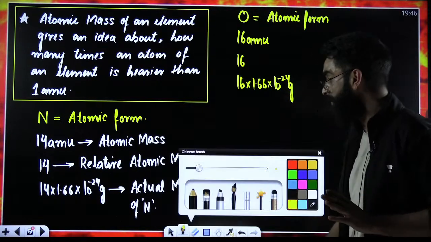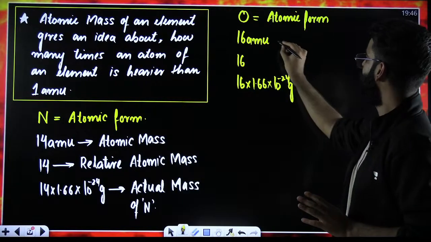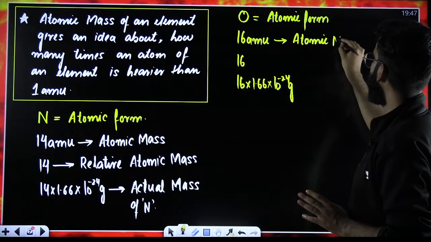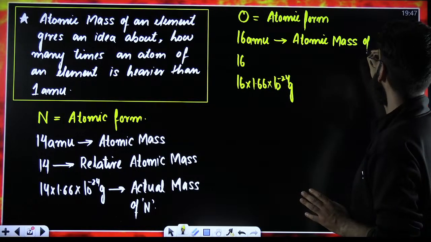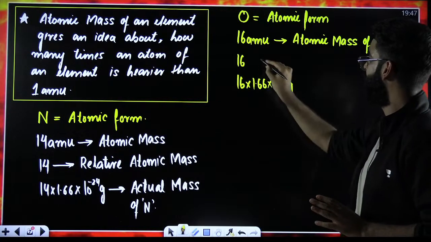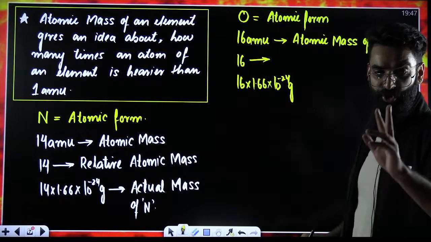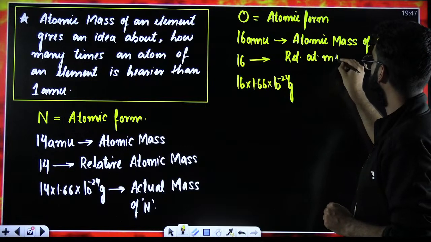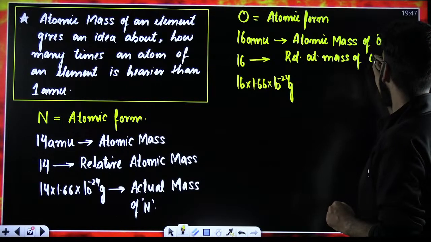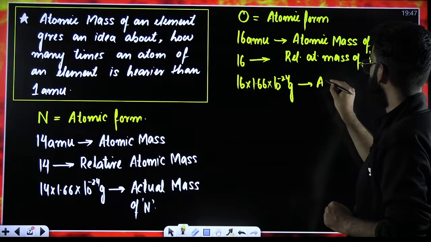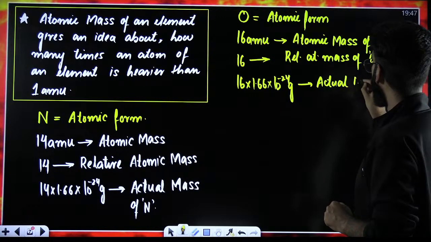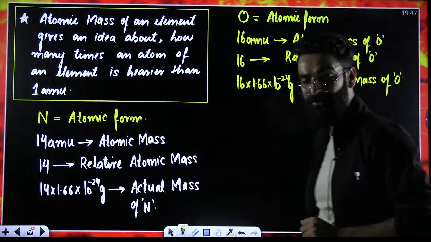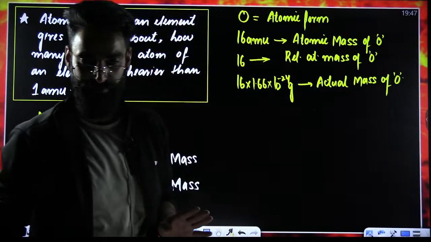Now, if I ask you, what is the meaning of all these terms over here? The 16 AMU, you should be calling this the atomic mass of oxygen. The 16 without the units, you will be calling it the relative atomic mass of oxygen. And this particular term, you will be calling the actual mass of oxygen. I believe all these three terms are absolutely clear to every one of you.